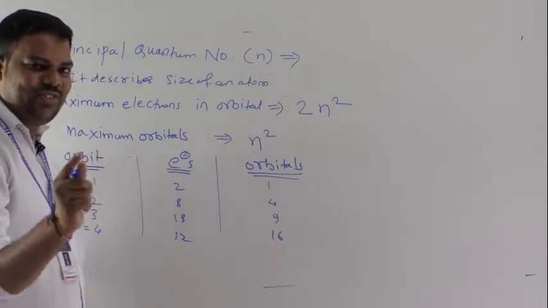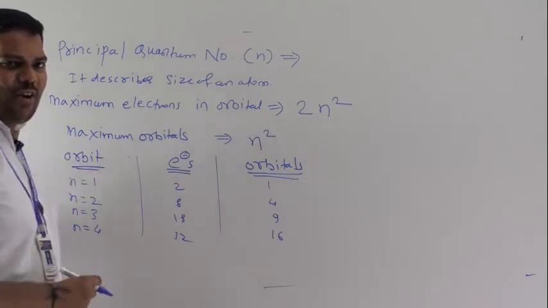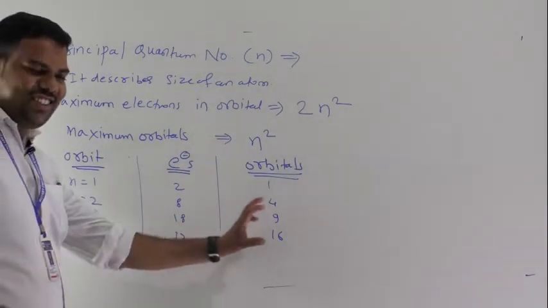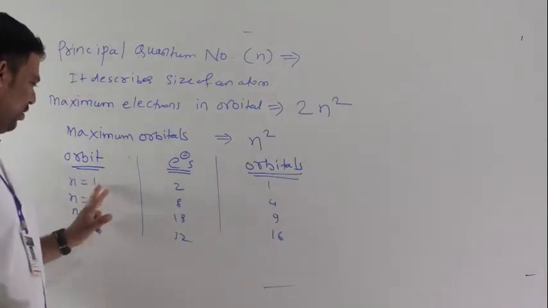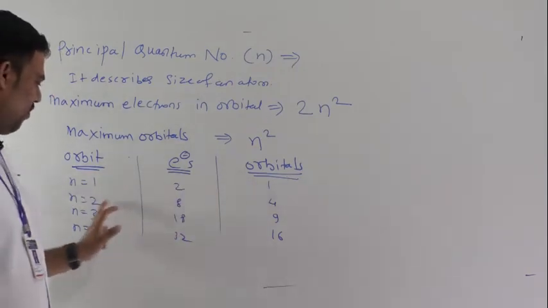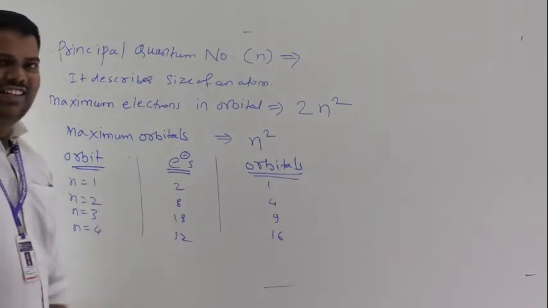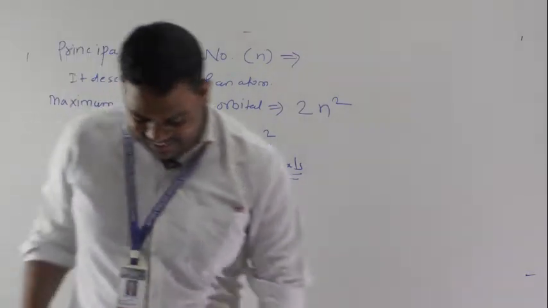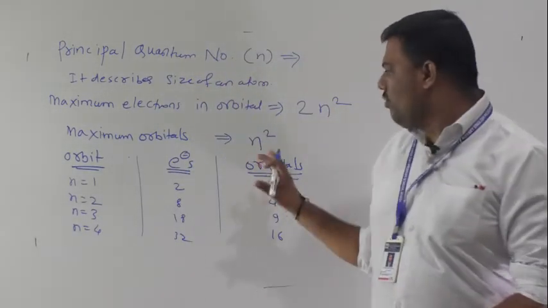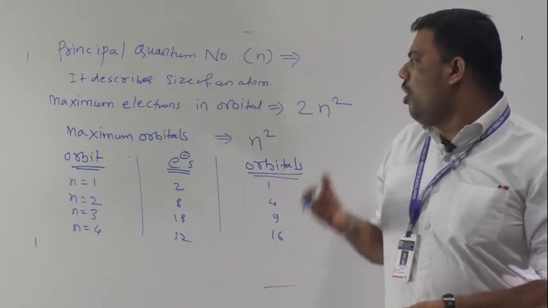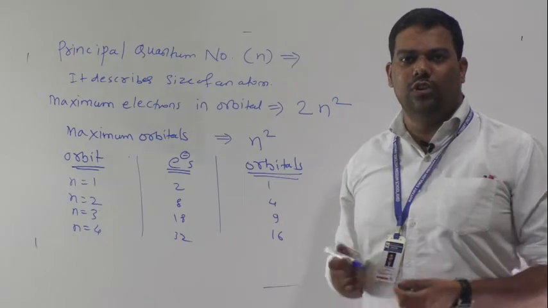Understand this well, children, orbit versus orbitals. So these are the number of orbits and orbitals with respect to electrons.